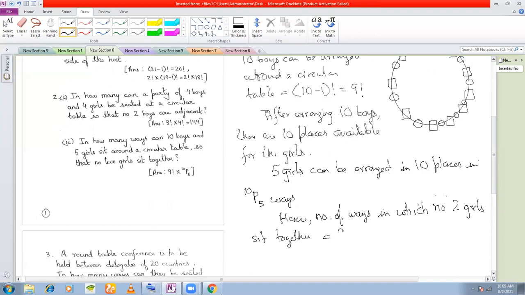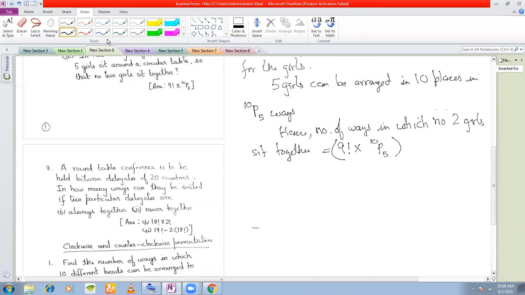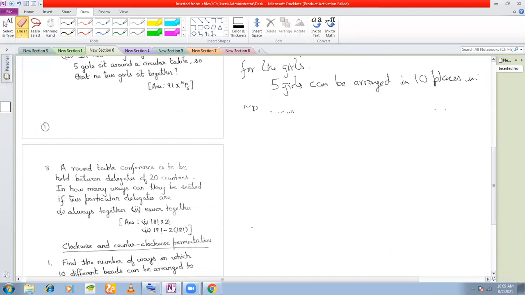Is equal to factorial 9 into 10P5, right? With the help of a calculator, you can find out. Clear with this problem? Yes, sir. Okay. Next problem here.